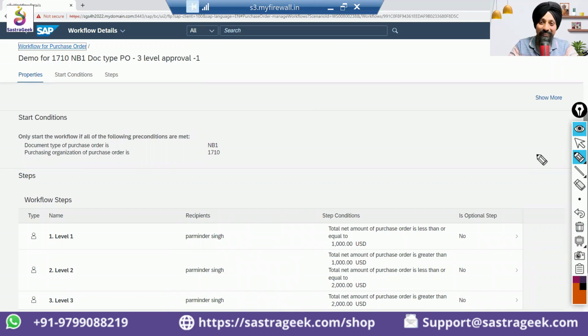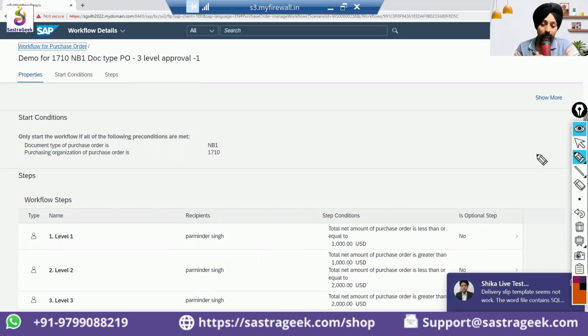Generally, where this release strategy or workflow has been put in an implementation project, we need to put a person separately, dedicatedly, to work on only the release parts of the document. So it would be like: at the first level, it is these 4 people.